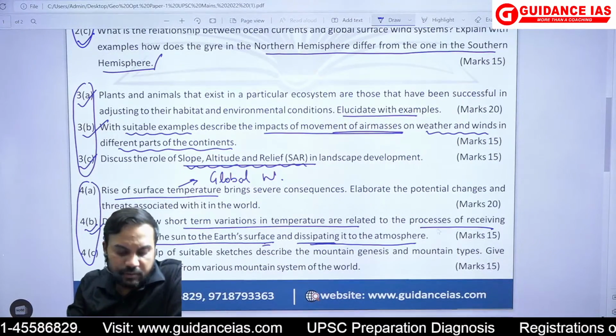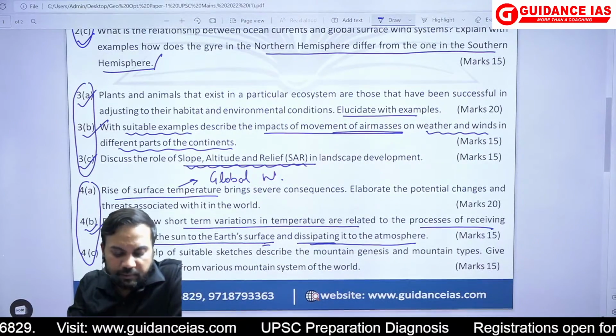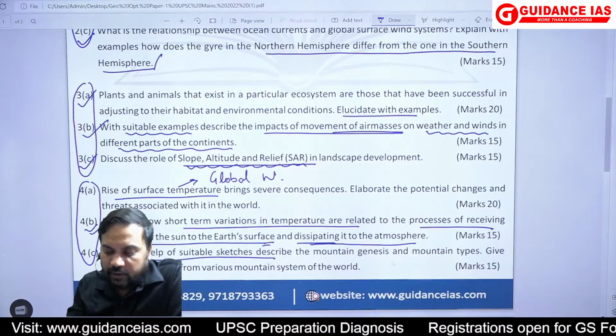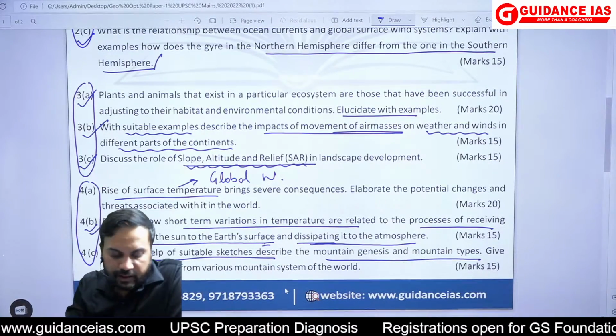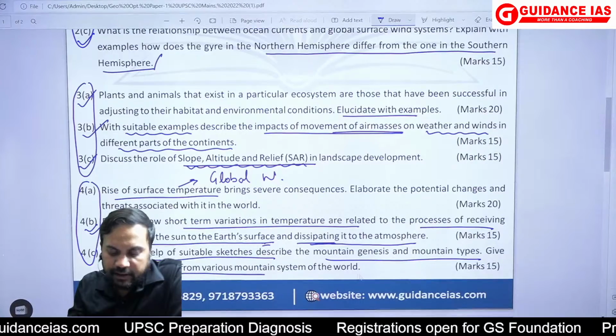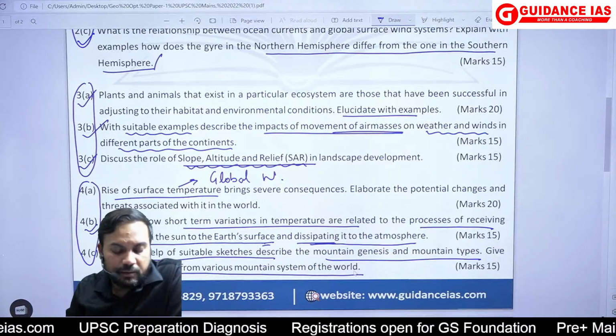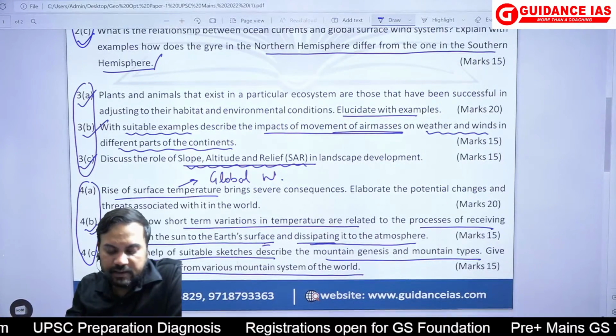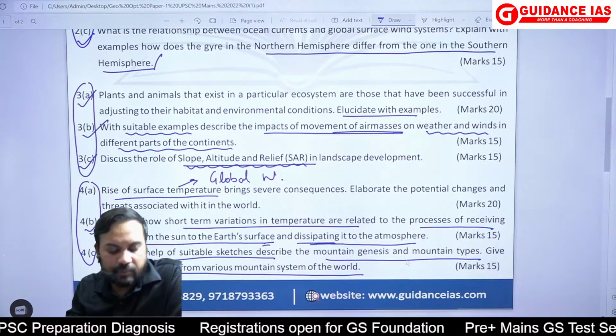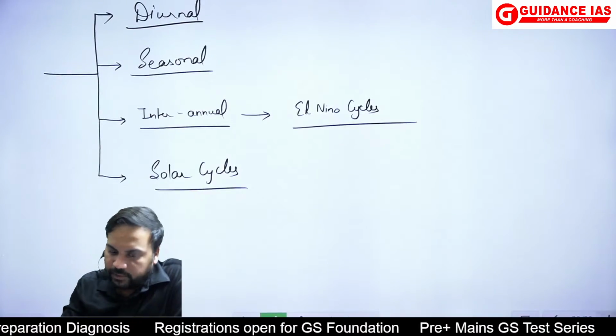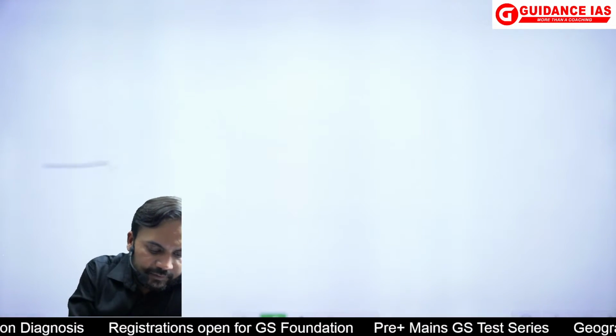Okay, so that is how question number 4B. Question number 4C, with the help of suitable sketches, describe the mountain genesis and mountain types and give suitable examples from various mountain systems of the world. So with the help of suitable sketches, describe the mountain genesis and mountain types. So देखो, अब इसमें if I talk about,